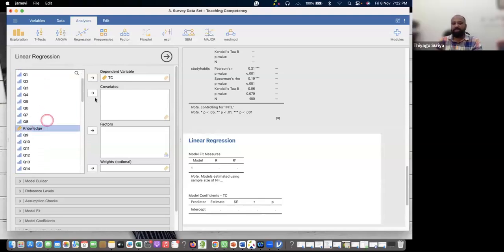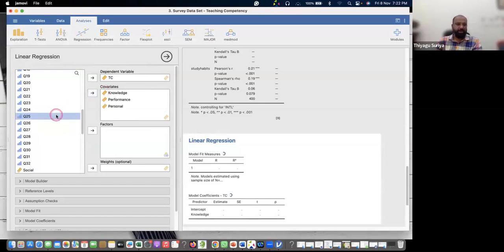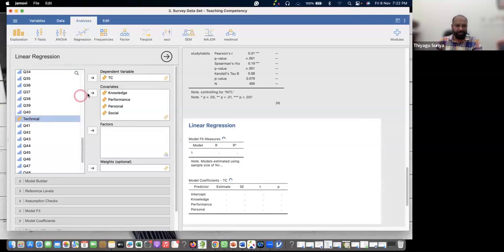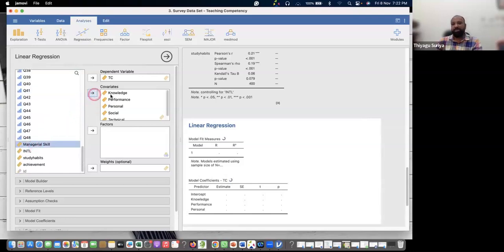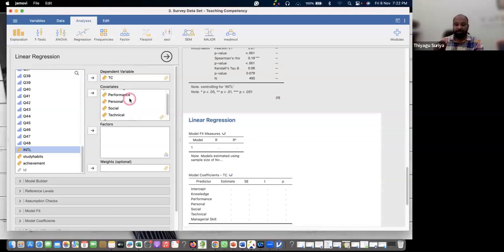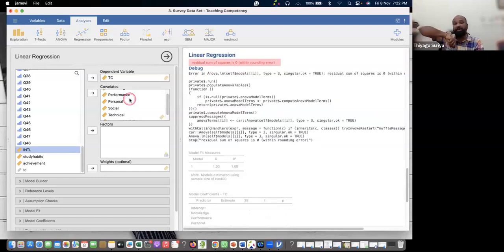The knowledge dimension, the performance dimension, the personal skill dimension, the social skill dimension, the technical dimension and the managerial dimension. Actually, these are the 5, 6 dimensions. They are independent variables. So we are going to check how these dimensions contribute to the dependent variable.